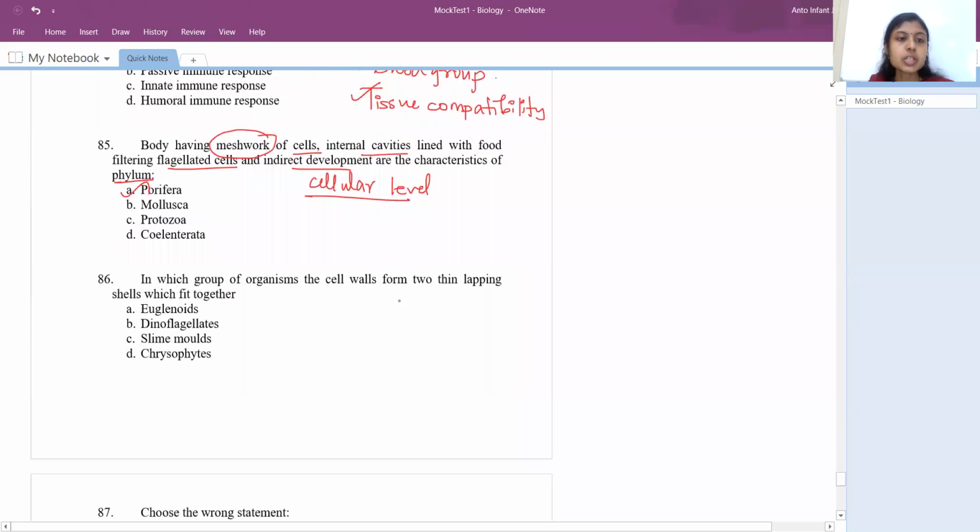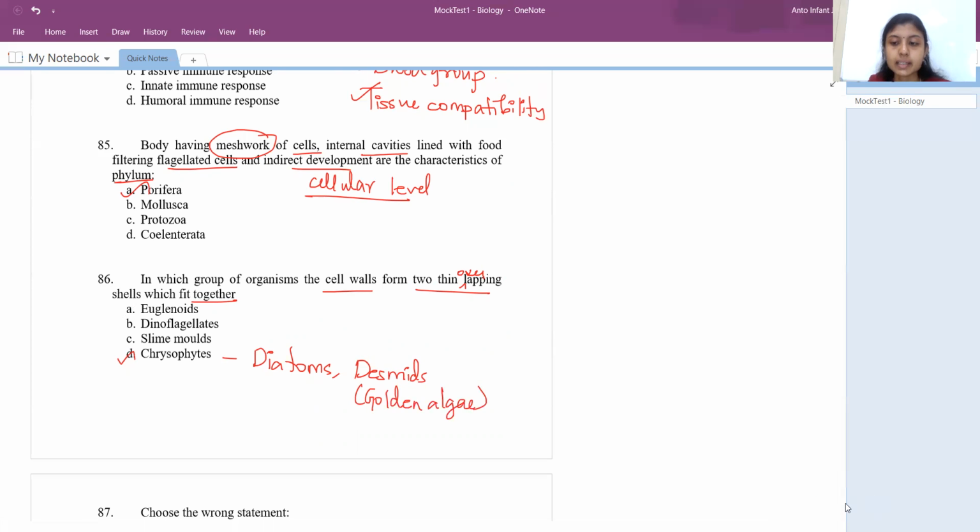Next question: in which group of organisms will the cell wall form two thin overlapping shells which fit together? The overlapping shells you can see in chrysophytes. The examples under chrysophytes are diatoms and desmids. They are also called golden algae. So don't confuse this with the algae.